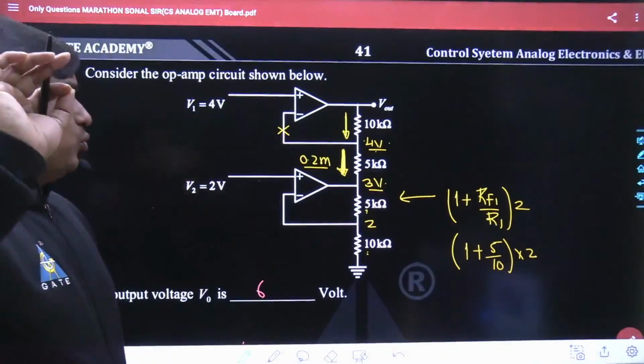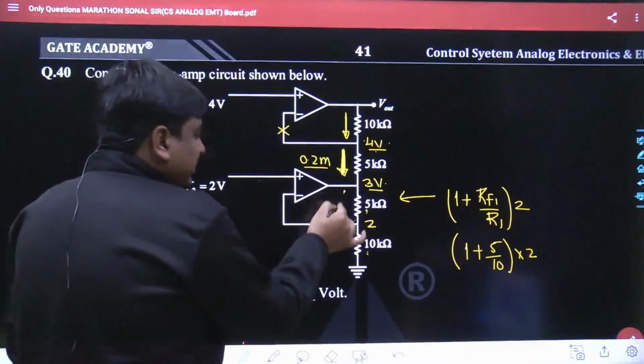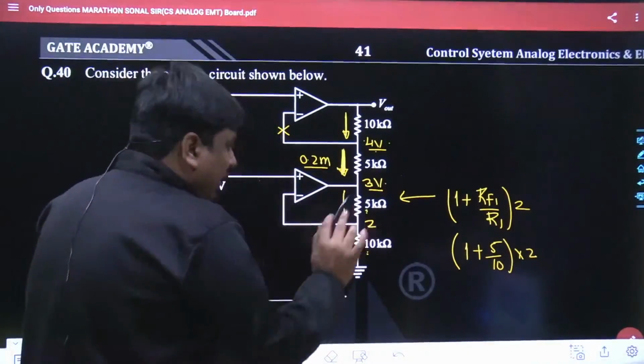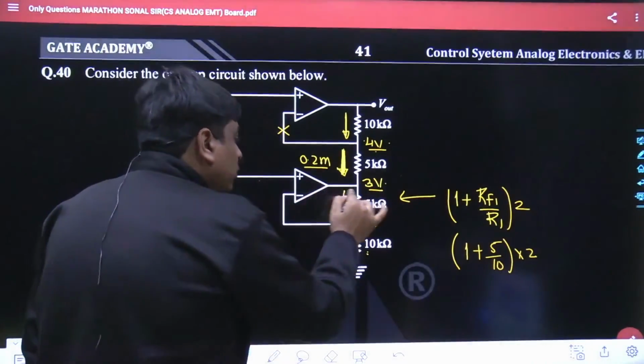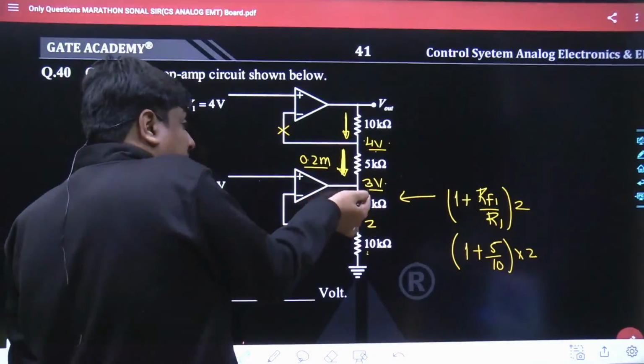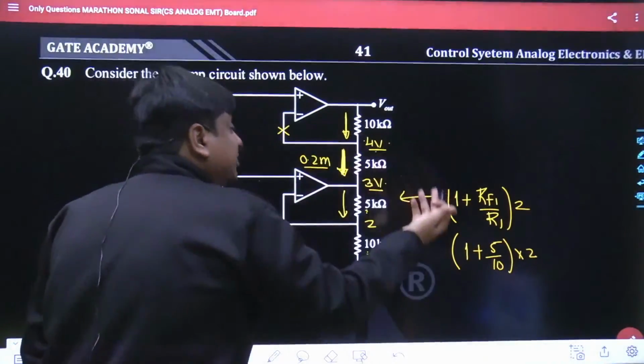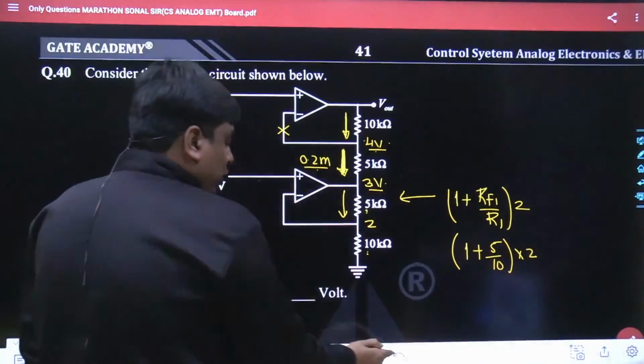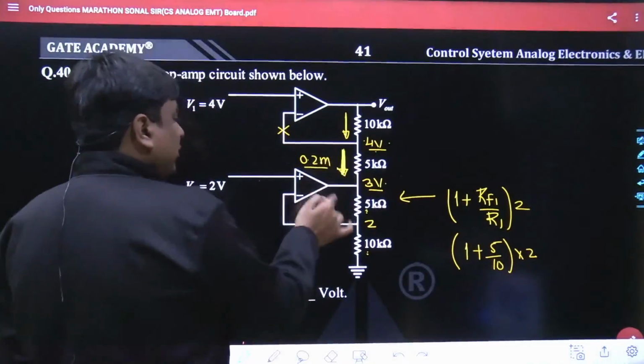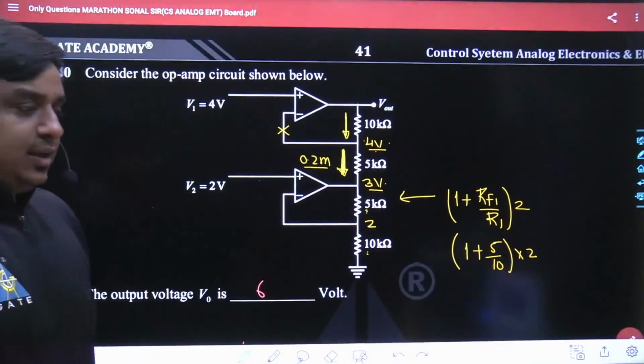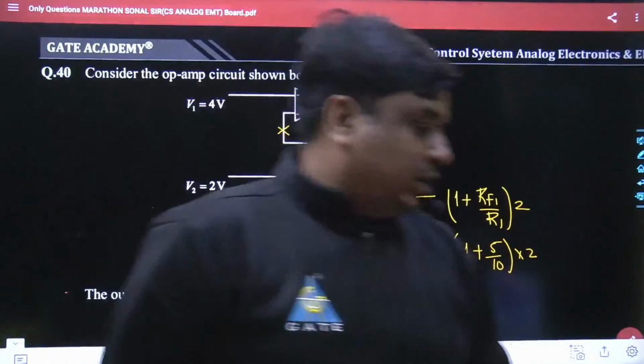The next doubt would come at this point. May I know whether this current and this current would remain the same? No, my dear friend. Here this is an output terminal. Even the output terminal is allowed to source or sink current. So obviously this current would not be the same. You should not take both of the branch currents to be the same. Agreed?